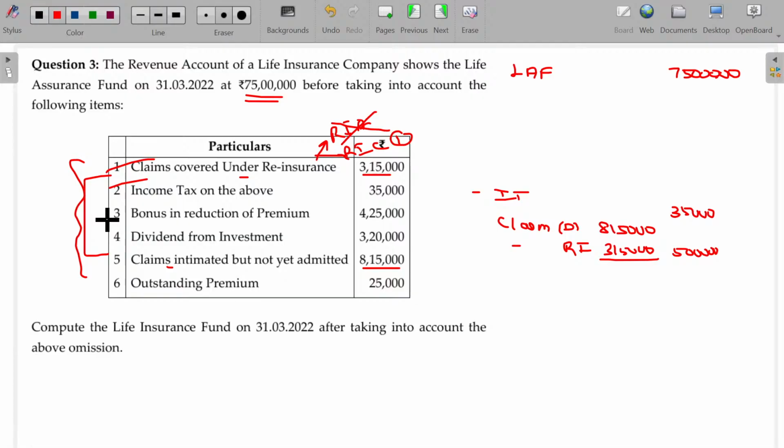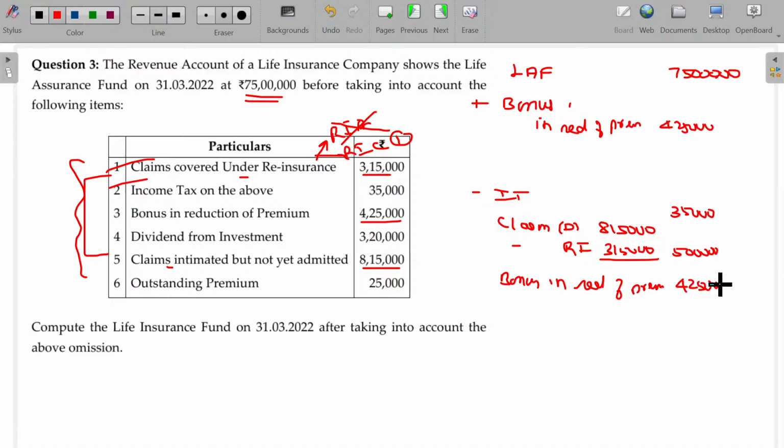And bonus in reduction of premium. Bonus in reduction of premium usually should be added as it is a part of premium. Bonus in reduction of premium should be addable. How much is that? 4,25,000. Don't forget to subtract that one also. Bonus in reduction of premium. Usually nothing stated means it should be added and subtracted.